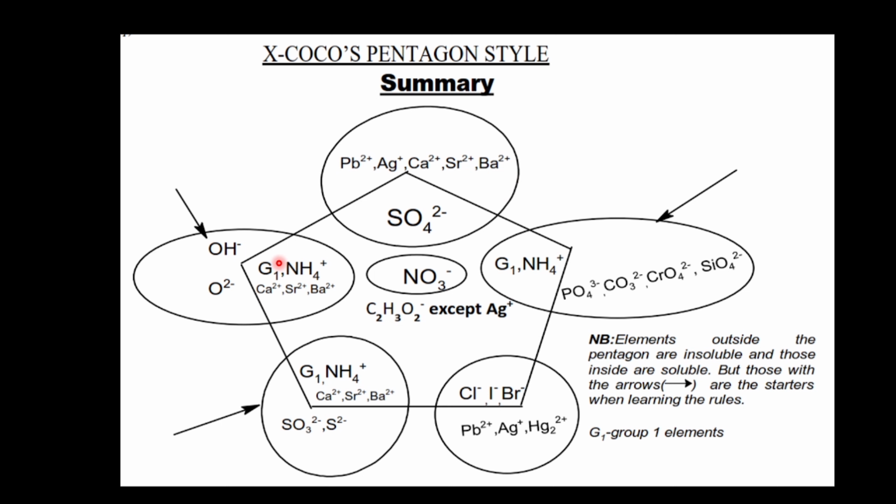Pa, cas, ba, so. Bear in mind the ions which are supposed to be there. O, who, cas, ba, Gn. As we said, Gn stands for group 1 metals. SOS, cas, ba, Gn. Then we have Pa, C, that is lead, silver, and mercury. Then the last one, PCCS, Gn. I hope you get that.